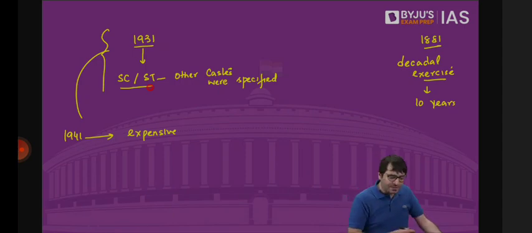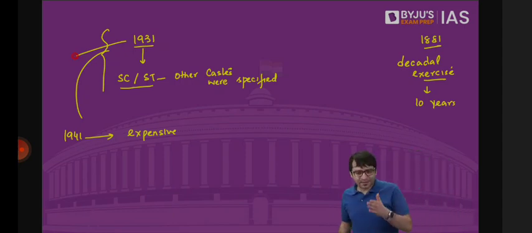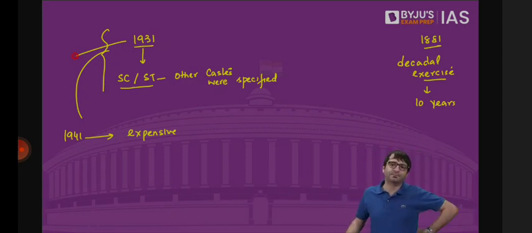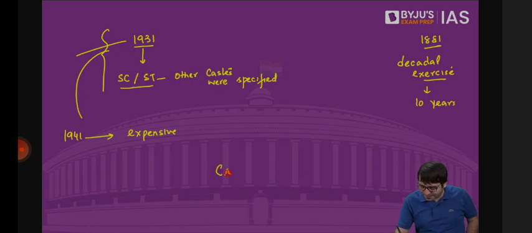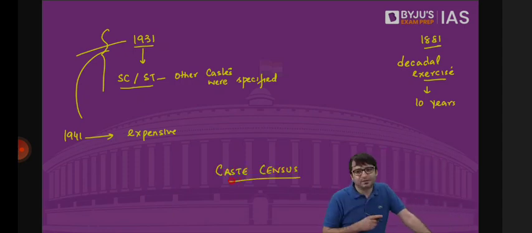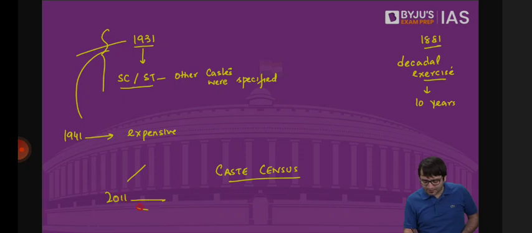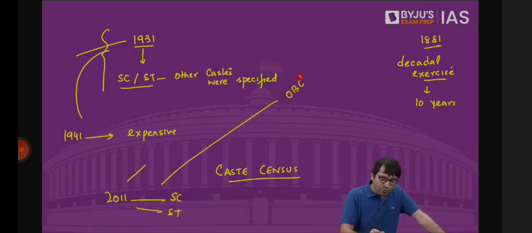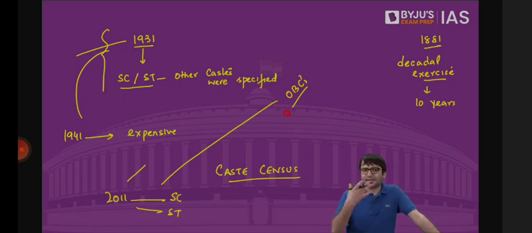That means 1931 was the last time that we had a look at the caste-wise breakup of all the different castes and tribes in India. Now there is a demand that we should have a caste census. What is the caste census? Even today, the last census, carried out in 2011, has the breakup of how many SCs are there, how many STs are there, but we don't have the breakup of how many OBCs are there. That is the detail that we do not have.